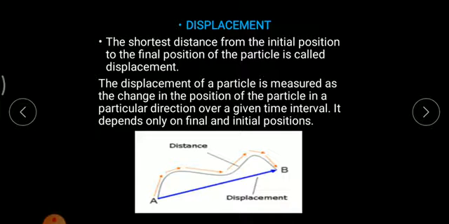So the shortest distance between point A and point B would be this straight line. There is no other shortest distance. This is the shortest distance between point A and B. So the shortest distance between point A and B would be called displacement. The displacement of a particle is measured as the change in the position of a particle in a particular direction over a given interval of time.